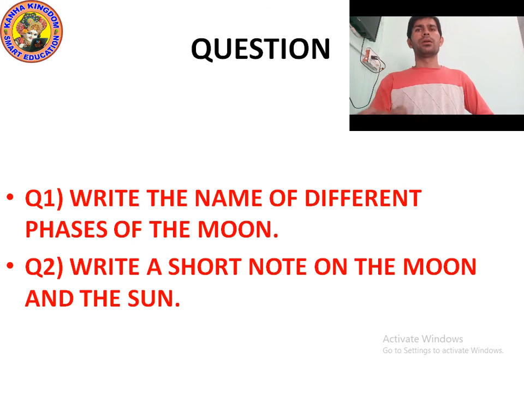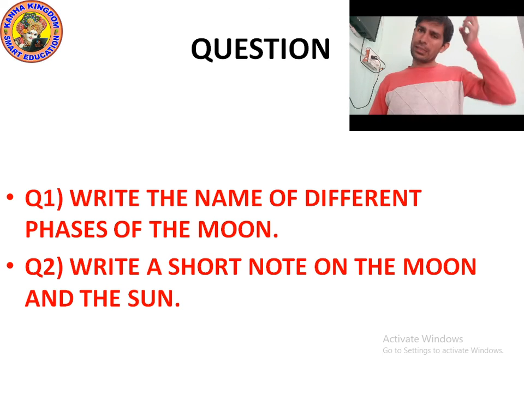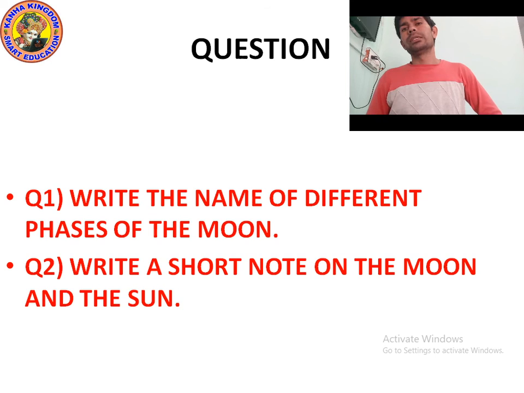Okay. Now let's talk about the moon. The moon rotates on its own axis. The moon's rotation takes 27.3 days with the same side always facing the earth. There are many moons on different planets, but our earth has only one moon. The moon is a natural satellite. Artificial satellites are those which are made by scientists, by ISRO, NASA.